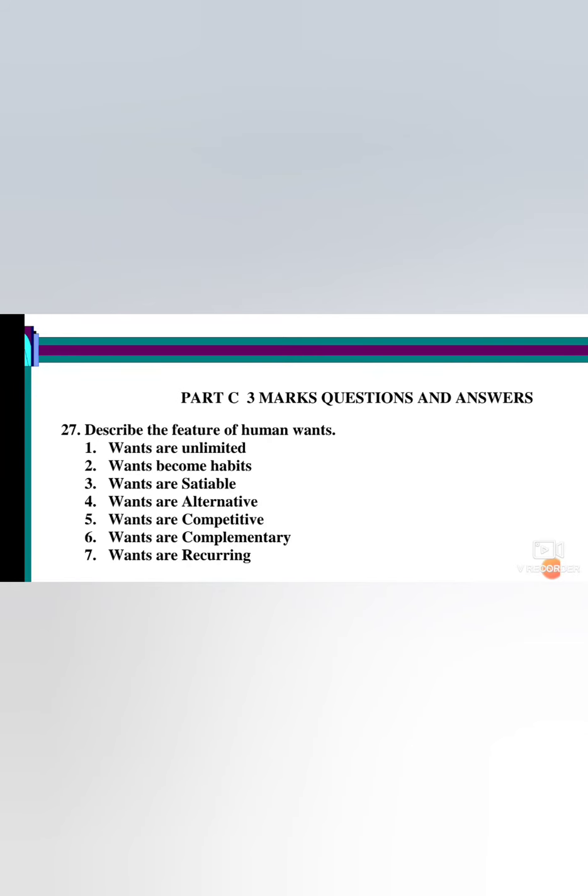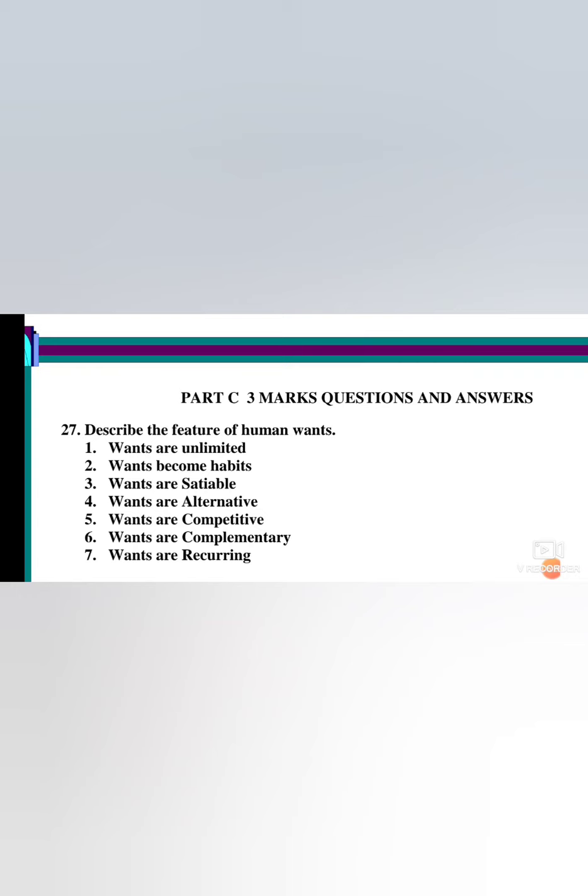Wants are alternative. Alternative means you have a choice, tea or coffee, cool drinks or hot drinks, like that. Wants are competitive. Competitive means competition among wants. We have to choose more urgent wants over less urgent wants. Which is more needed, that only we must select, isn't it? Now at present, say your parents are giving you a choice, a two-wheeler or a mobile. You will select the mobile. Why? At present you need a mobile for your online class, or a laptop or something else.